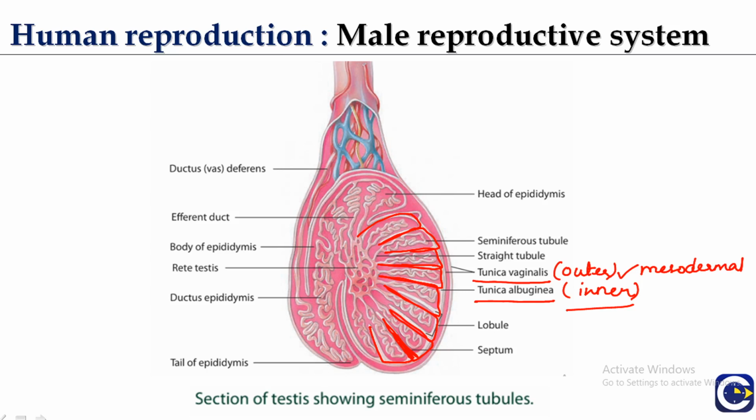Now in these testicular lobules or testicular folliculi, highly convoluted seminiferous tubules are present, and the number of lobules, or compartments, is around 250 in each of the testes, and in one compartment 1 to 3 seminiferous tubules are present. So a total of approximately 700 seminiferous tubules are present in each of the testes.